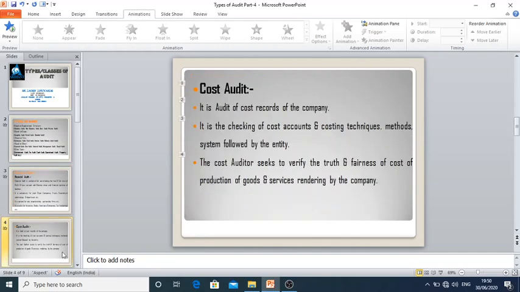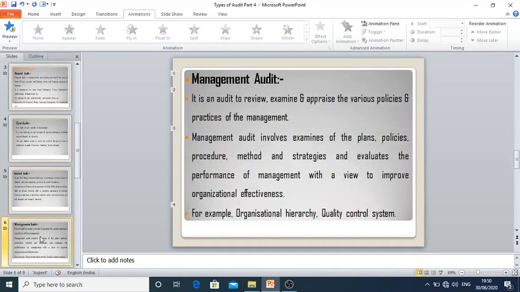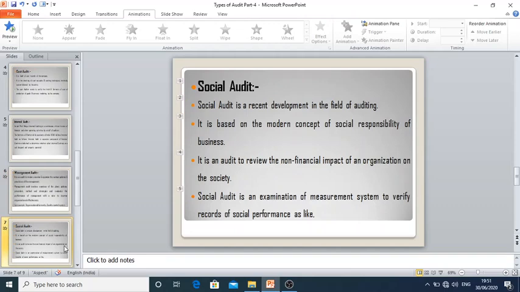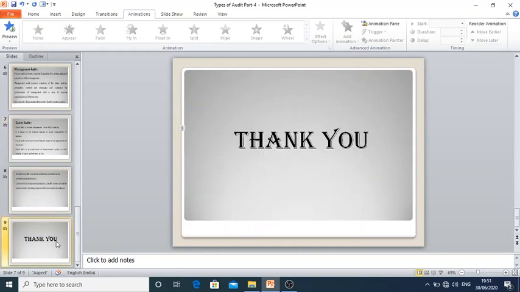Then we have seen cost audit. Cost audit means the audit of cost of production and cost records. Then internal audit. Internal audit means a continuous process of internal control and checking the internal control system. Then we have seen management audit. Management audit means the evaluation process of performance of management. Then we have seen social audit. Social audit means social responsibility of organization towards the society.